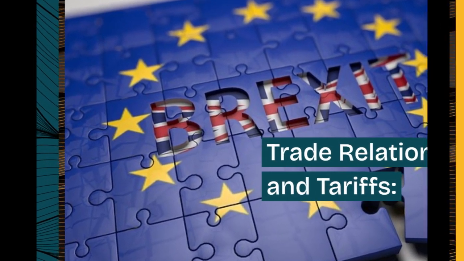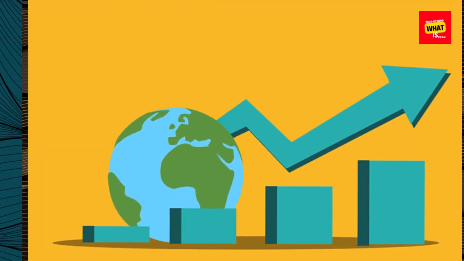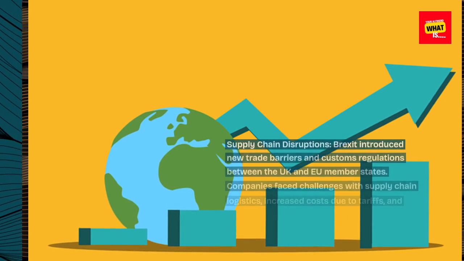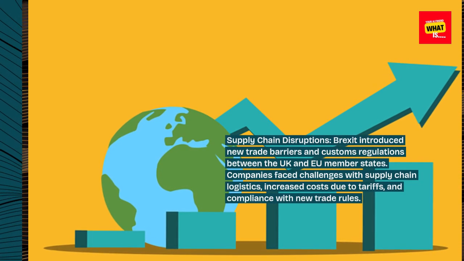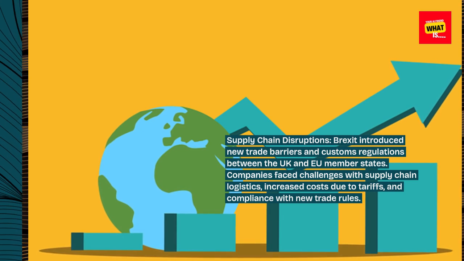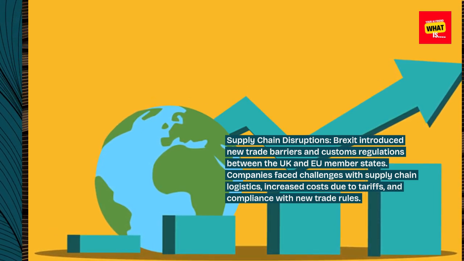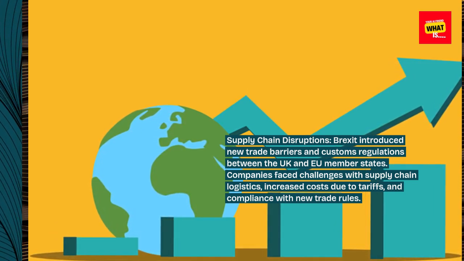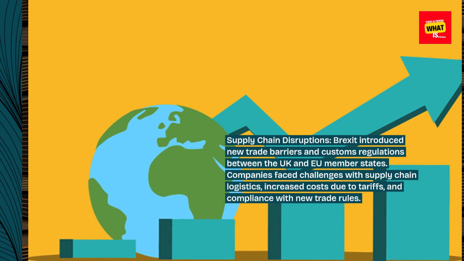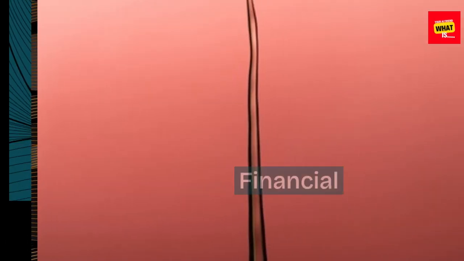Trade relations and tariffs. Supply chain disruptions. Brexit introduced new trade barriers and customs regulations between the UK and EU member states. Companies faced challenges with supply chain logistics, increased costs due to tariffs, and compliance with new trade rules.